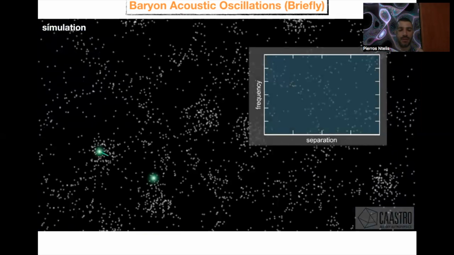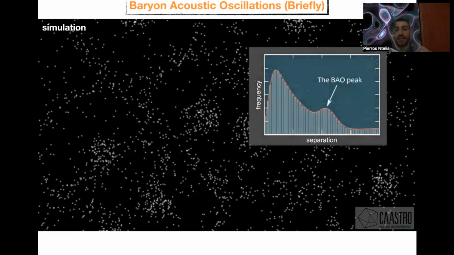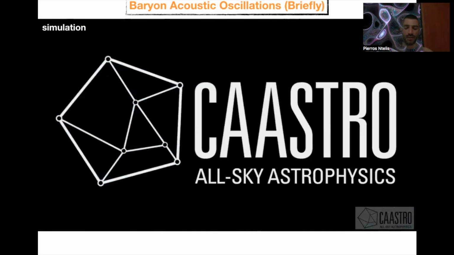And let's make measurements. Take two galaxies, a pair of galaxies, measure the distance. This distance appears once. This distance also appears once. This distance appears once. Now this distance appears as well, close by to the other. This is another one, this is another one. But you see, after some time, you have a repetition of these distances. And how many of these distances there are which are repeated is given by the frequency and separation graph. And this creates the Baryon Acoustic Oscillation peak, the BAO peak. This is a characteristic signal of this type of structure that you have seen before.